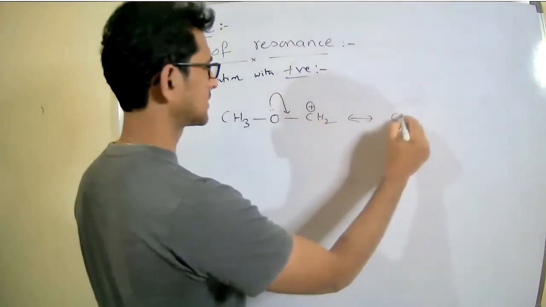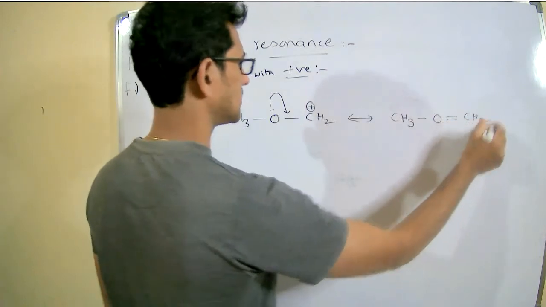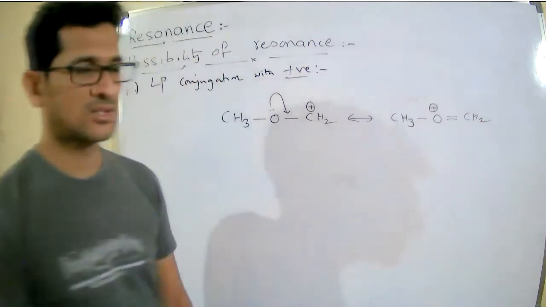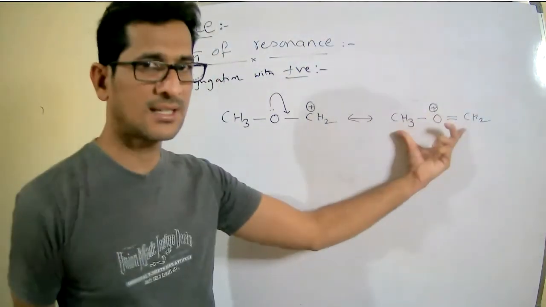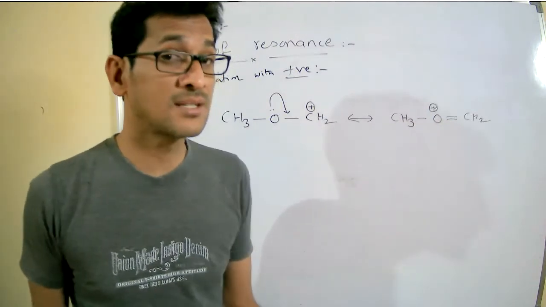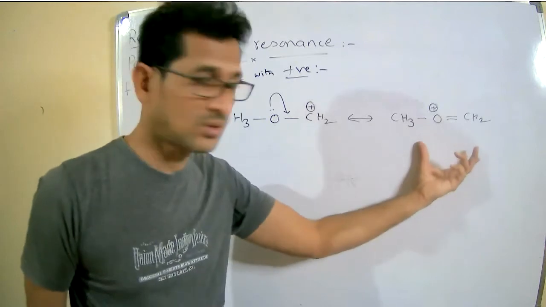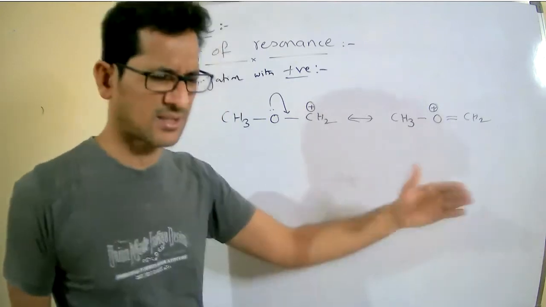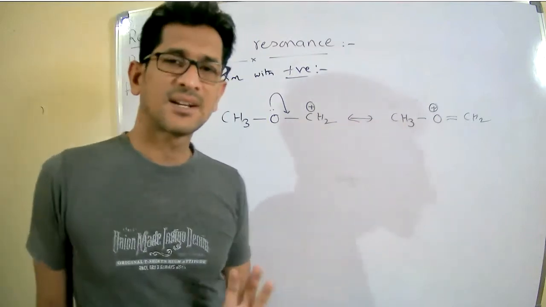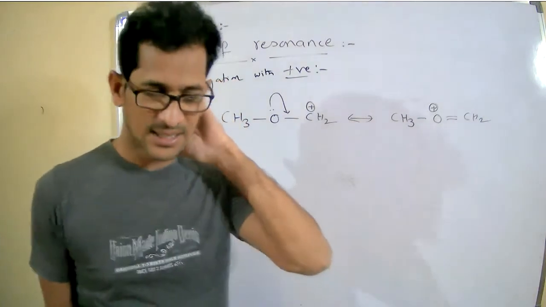Delocalization is taking place. CH3O double bond CH2. So delocalization occurs among these two. Which is the more stable resonating structure, either one or two? We will discuss those things in the next session. So here, like this, there are nearly 6 to 7 possibilities of resonance, right? Okay.